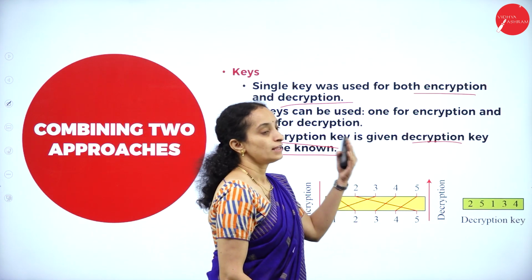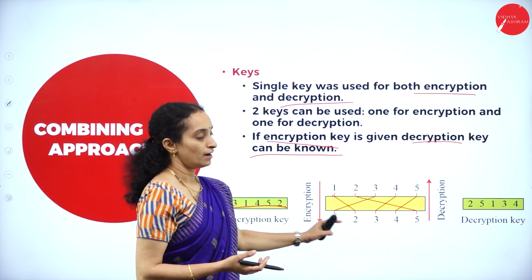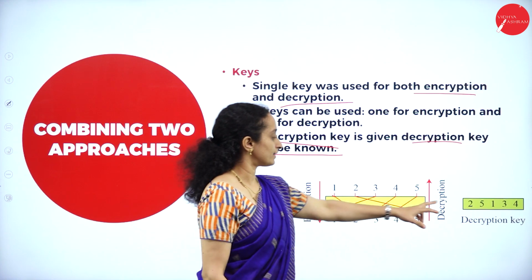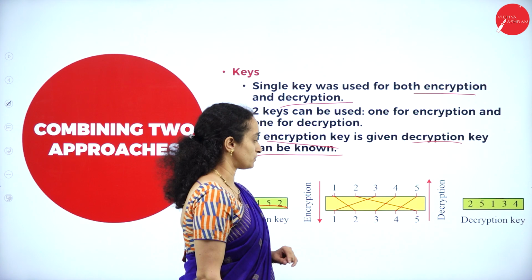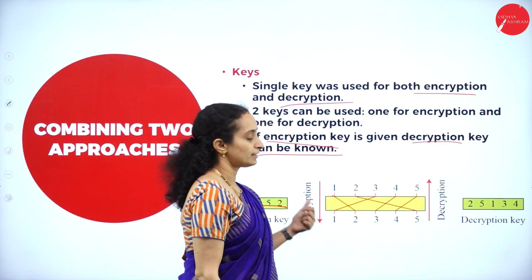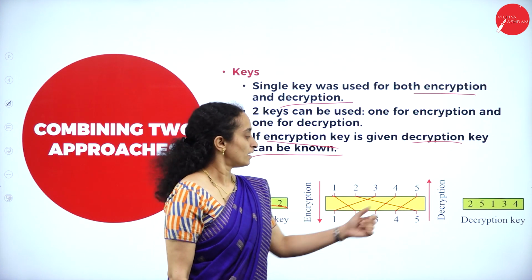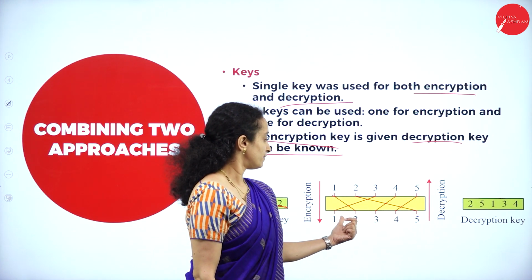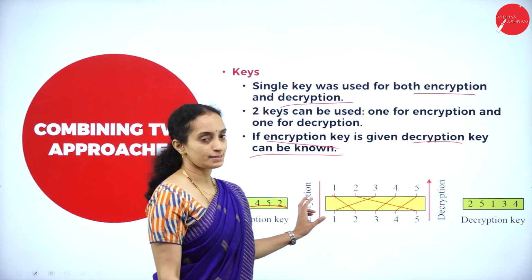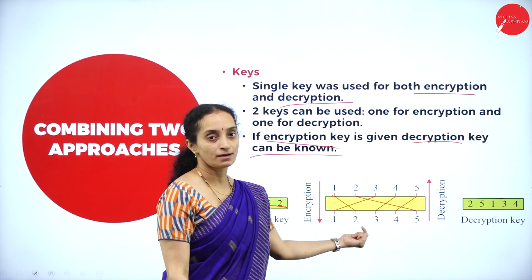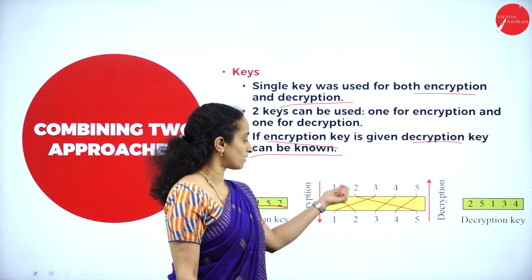Okay. Now, if you want to generate the decryption key from this diagram, you can do it like this. 2, that is 2 will be in the first position. 5, 1, 3, 4. Now, how do you generate this is, so first position will be the 2. Okay. Here we have the encryption key. Column 1 becomes the transposition, changes the position to second column.